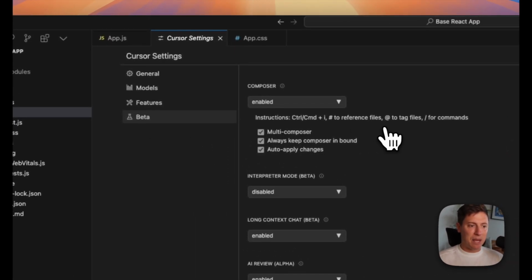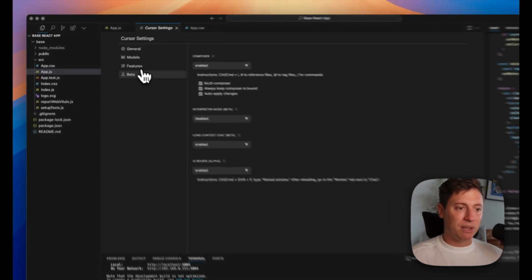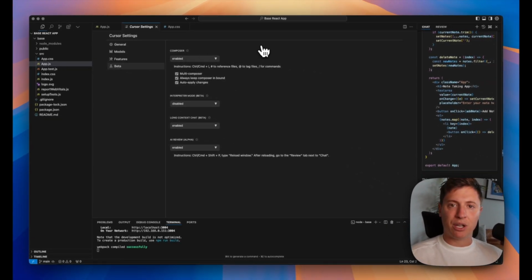And then lastly, maybe most importantly, we want to go into beta and we want to enable the composer. The composer is probably the most powerful tool in all of Cursor. So come in here and make sure that's enabled. Even though it's in beta, it works really, really well, and it's going to do a lot of magical things for you. So enable that, because a lot of the tutorials after this will be using the composer.